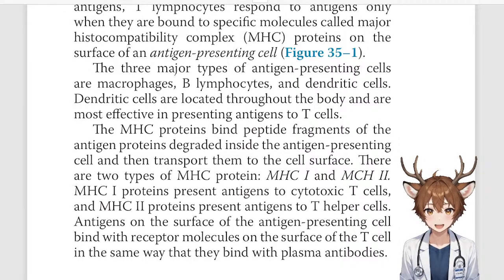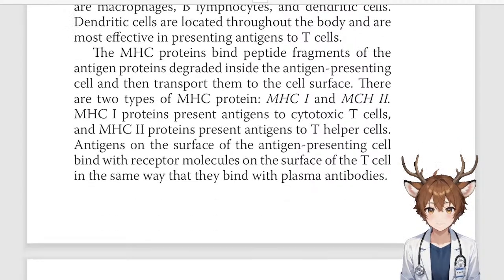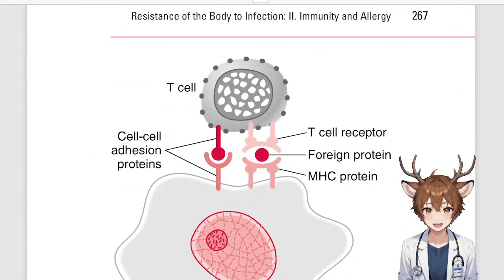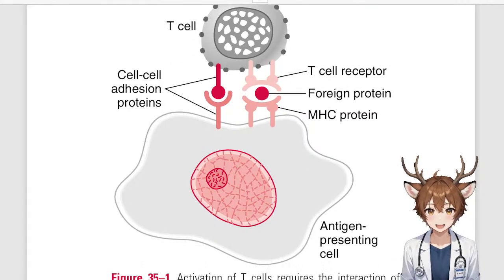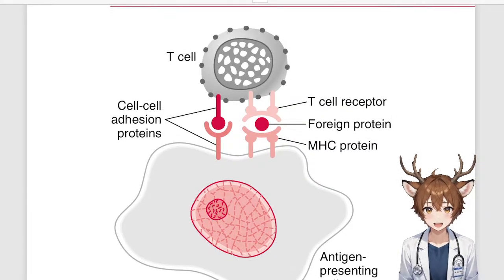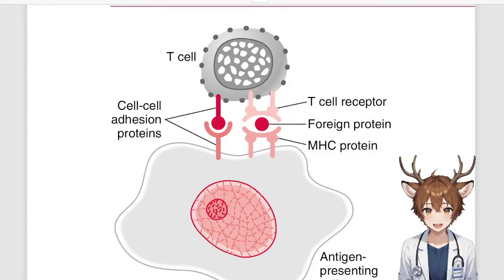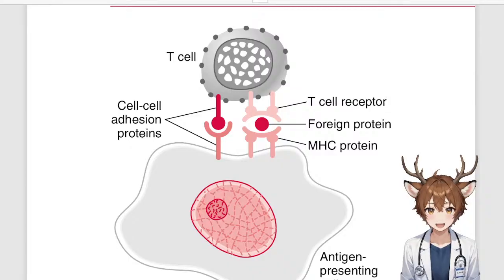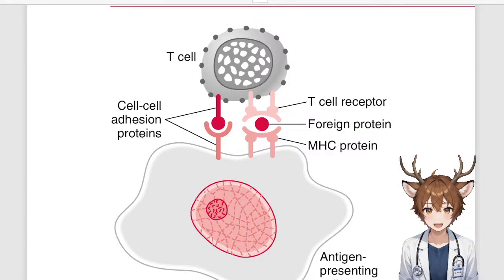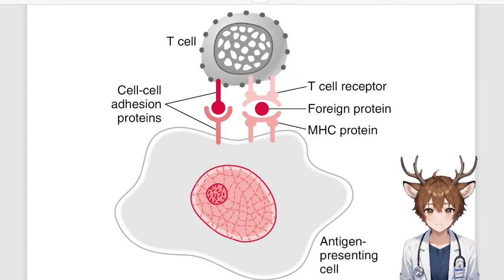Antigens on the surface of the antigen-presenting cell bind with receptor molecules on the surface of the T cell in the same way that they bind with plasma antibodies. So here's a little diagram depicting the interaction between the antigen-presenting cell and the T cell. As you can see, there's a little cell-cell adhesion protein, the T cell receptor right there, the foreign protein, and the MHC proteins presenting that foreign protein to the T cell receptor. If you read the immunology textbooks, it's going to be a lot more specific than what this is presenting here. So just keep that in mind.